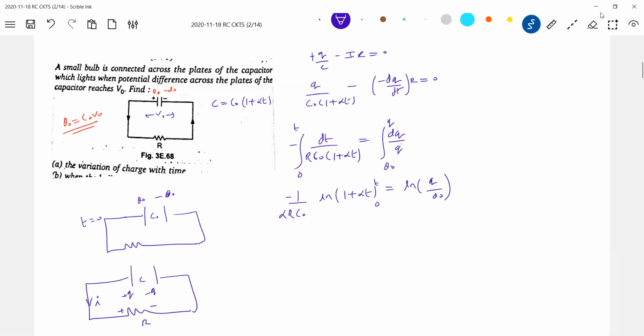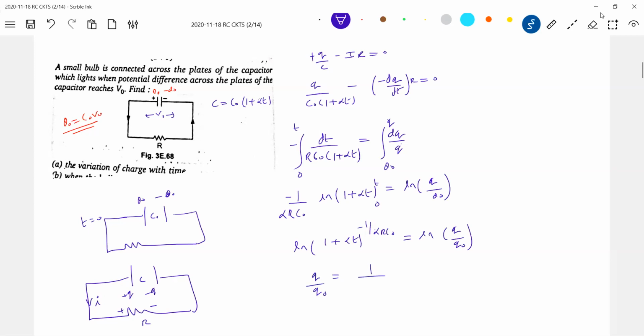Again, I think a similar method. So this will be 1 plus alpha t, minus 1 by alpha RC naught, log of q by q naught.